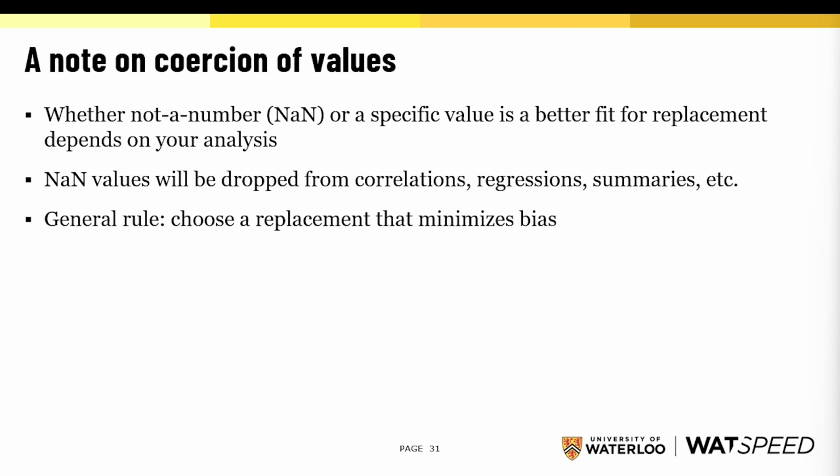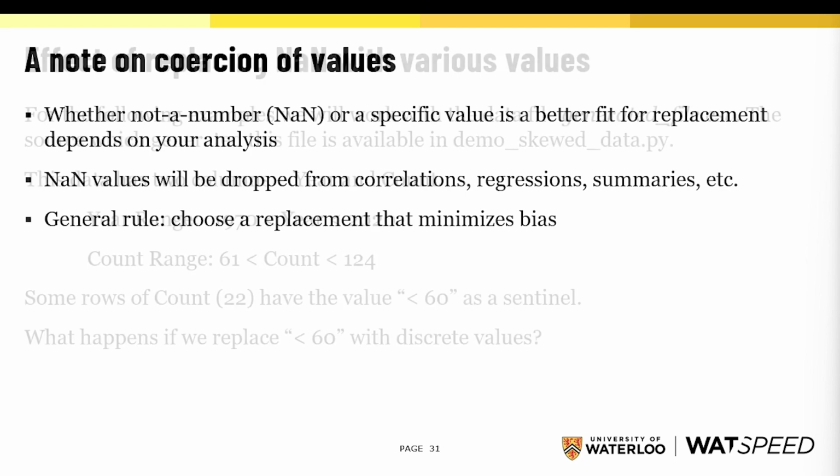Keep in mind, anytime that Pandas sees not a number, that row will be dropped from your correlations, your regressions, your summaries. And as soon as you provide a tangible number, that will be included. My suggestion is to choose a replacement value that minimizes bias. Let's take a look at the effects of replacing not a number with different values.